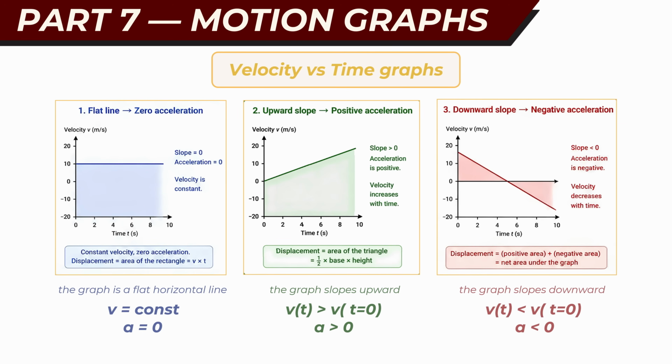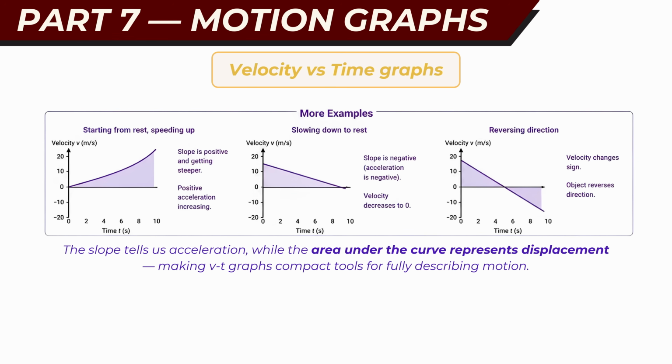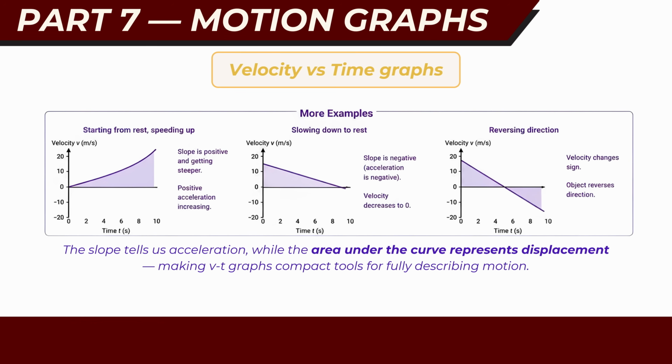Another powerful idea in velocity time graphs is the meaning of the area under the curve. The area between the graph and the time axis represents the displacement of the object. This shows that graphs are not just visual tools, but compact ways of expressing physical relationships. By interpreting both slope and area, we can extract detailed information about motion.